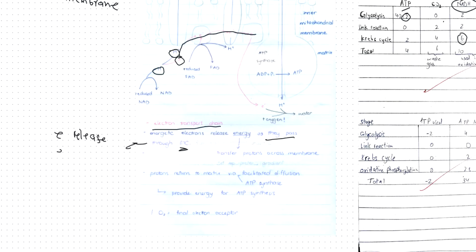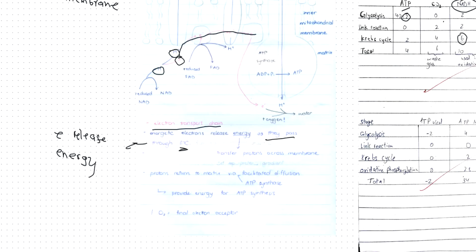And electrons will go from the matrix to the intermembrane space. And this energy from the electrons is used to transport these protons from the matrix to the intermembrane space.